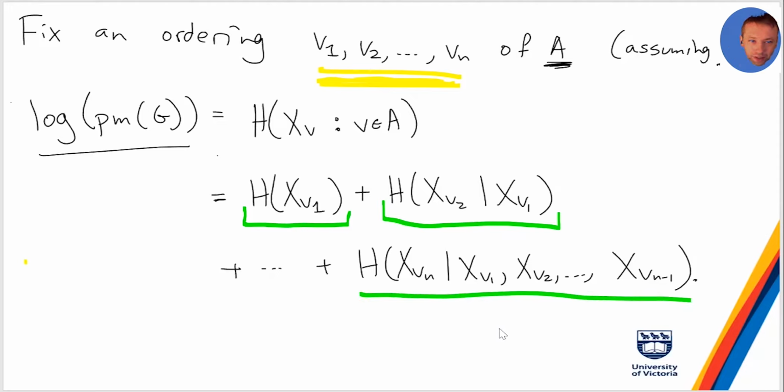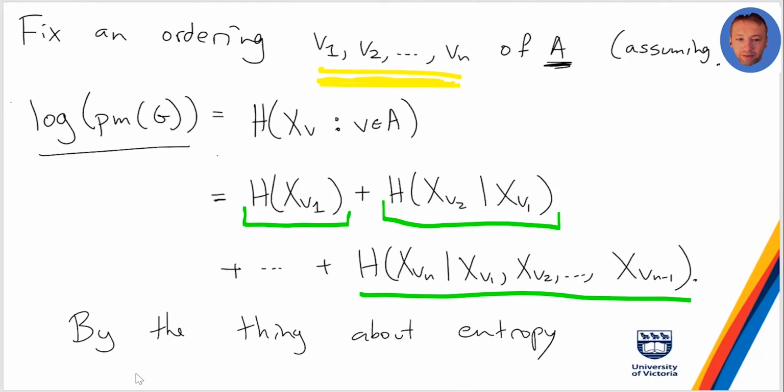This is just by the thing about entropy of a tuple of variables: you can split it up into the constituent parts, but you have to have this conditional entropy.